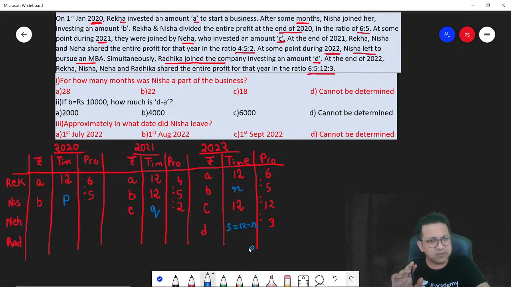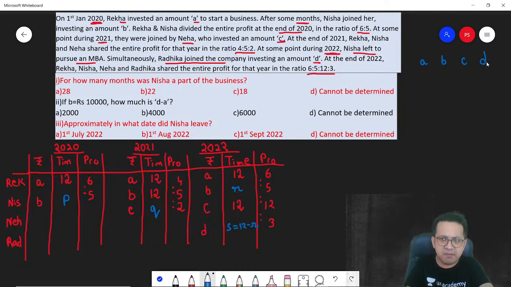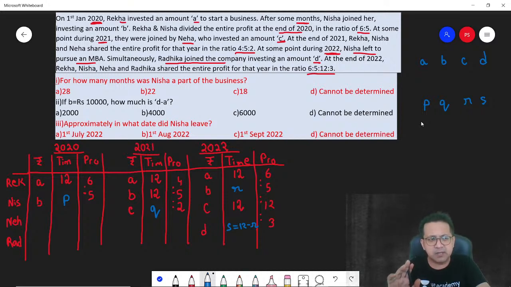So what are the values that you need to determine? Remember, your calculation is all about A, B, C, D, the amount that they invested, and then P, Q, R, S, the time period. This is what you need to find out. Any doubts up till here that you wish to ask? Clear? Fine. Let's continue.